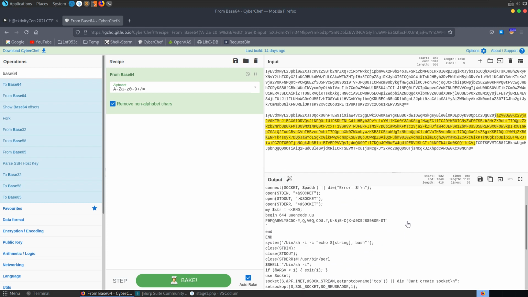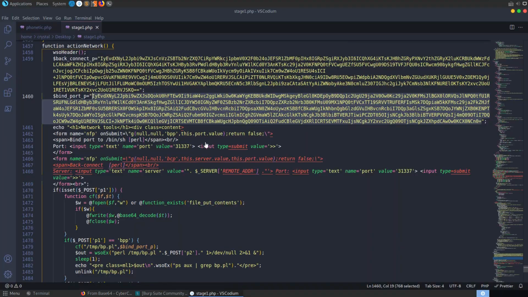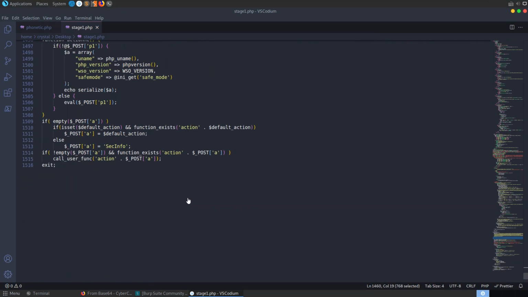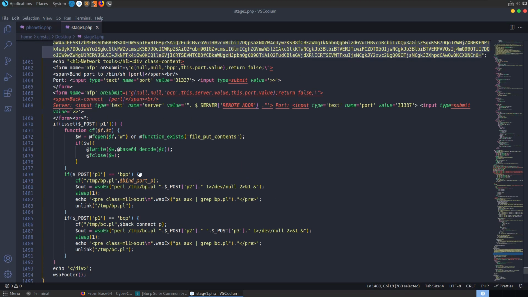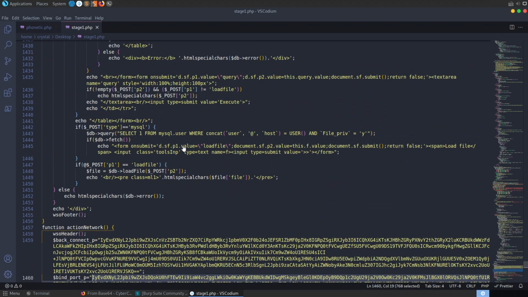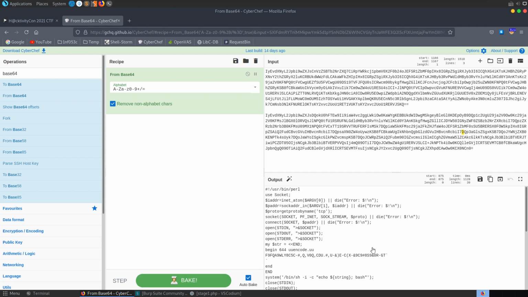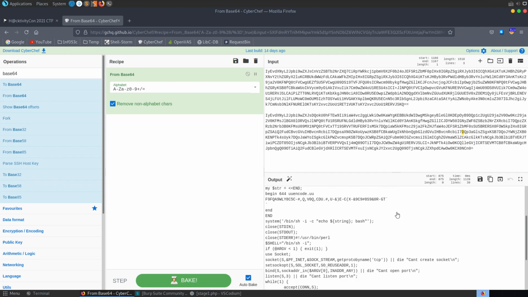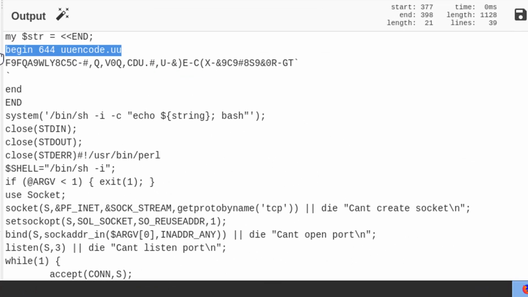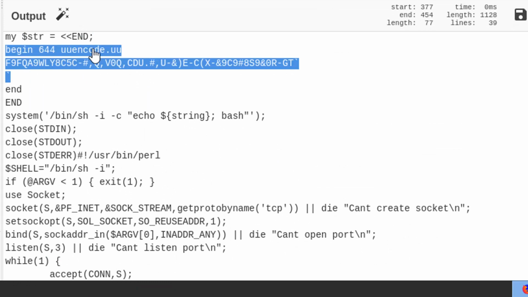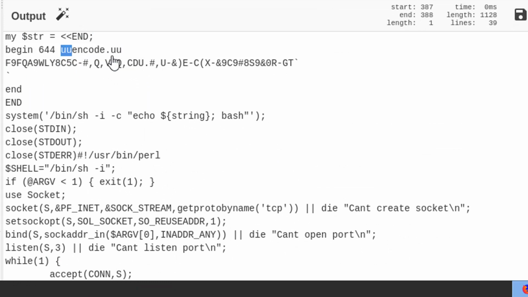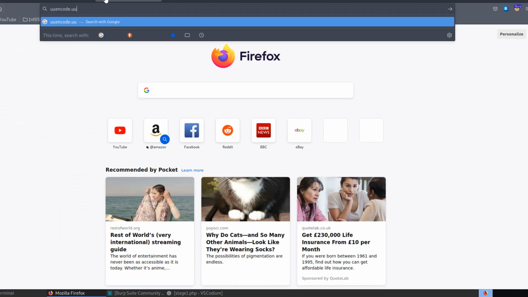I moved on from this a bit too quickly and carried on looking through this code and didn't find the flag. So it was actually one of my teammates that found the flag here. It's in this code. I just overlooked the section here that says begin 644 and then URL encode.uu. Let's go and search for that.